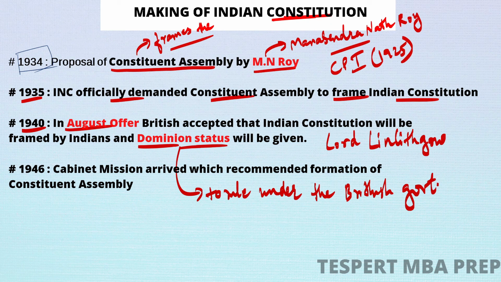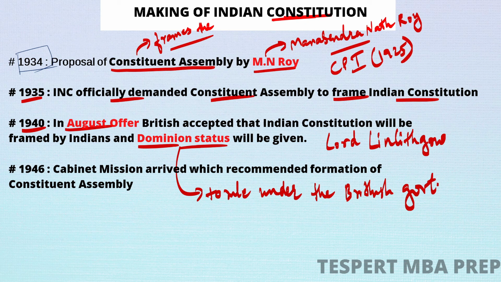So I hope you understood the meaning of dominion status. Dominion status simply means the head of India will be the British monarch, and the lower level administration will be taken care of by Indians. So India is ruled by Indians but under the British crown.